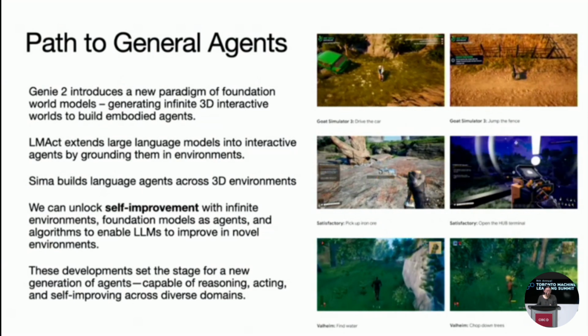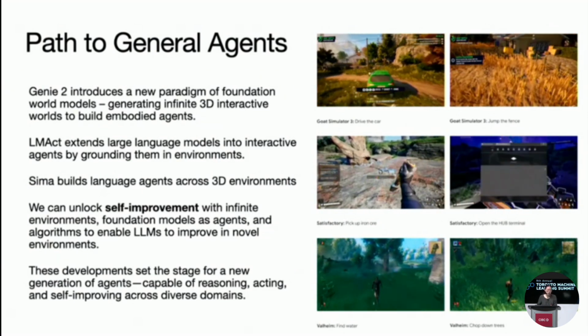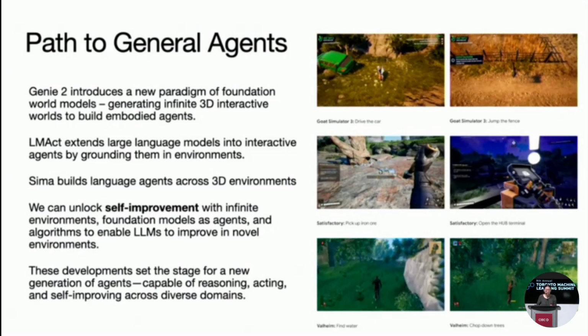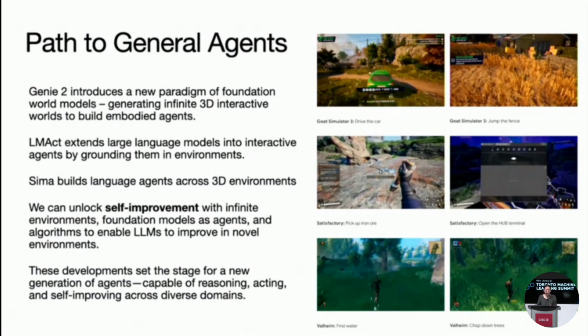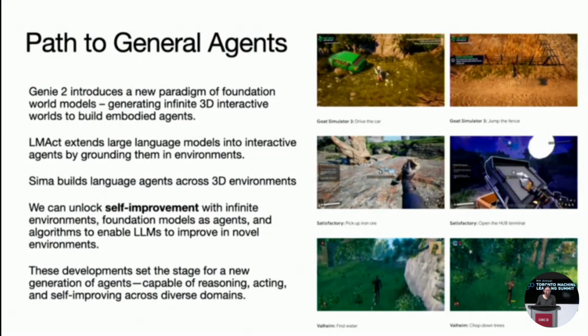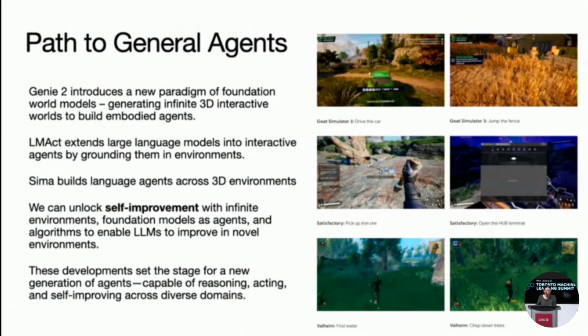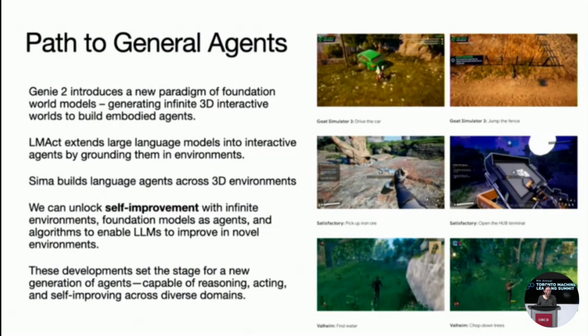So bringing everything together, I think everything we talked about here really shows this path towards more general agents. Genie 2 introduces a new paradigm of foundation world models, generating infinite 3D interactive worlds to build embodied agents. Many robotics companies are building world models now because neural simulators are very important in robotics.